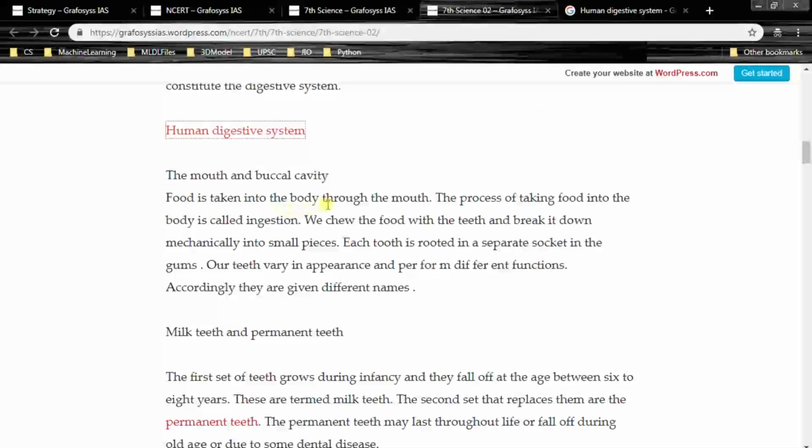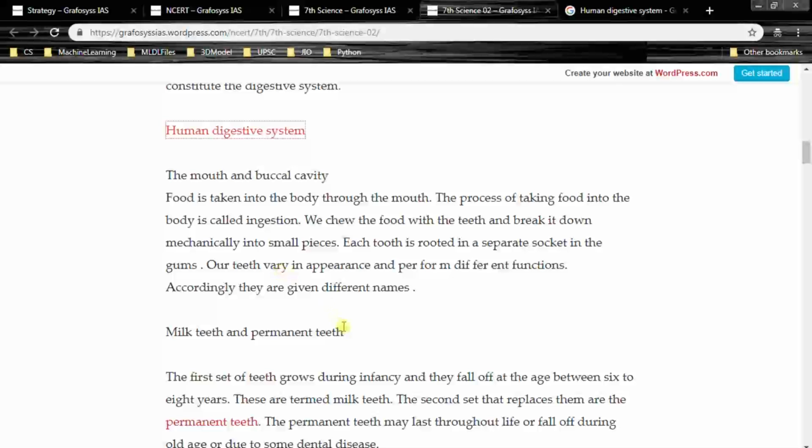Food is taken into the body through the mouth. The process of taking food into the body is called ingestion. We chew the food with the teeth and break it down mechanically into small pieces. Each tooth is rooted in a separate socket in the gums. Our teeth vary in appearance and perform different functions. Accordingly, they are given different names, right? So there are different types of teeth in our mouth.